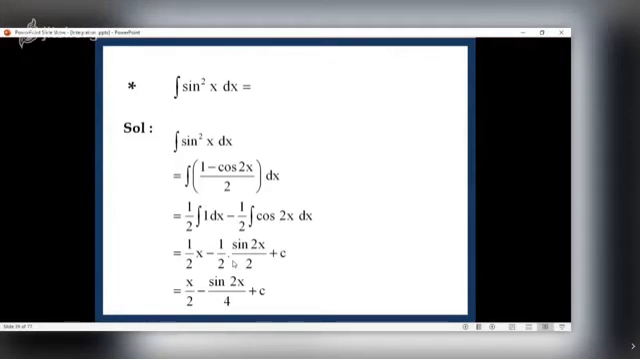But here, what is cos 2x? It is 1 minus 2 sine square x. So what is sine square x? It is 1 minus cos 2x upon 2. So it is half integral 1. Integral 1 is x. So minus half integral cos 2x. What is integral of cos 2x? It is sine 2x upon 2.